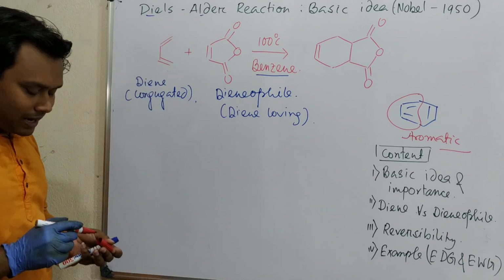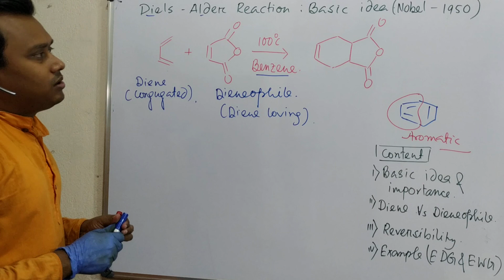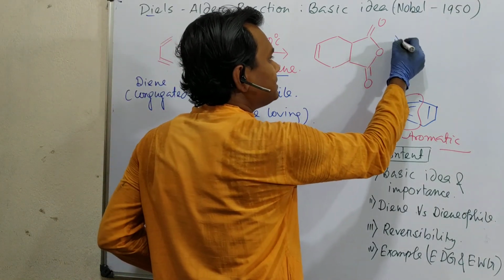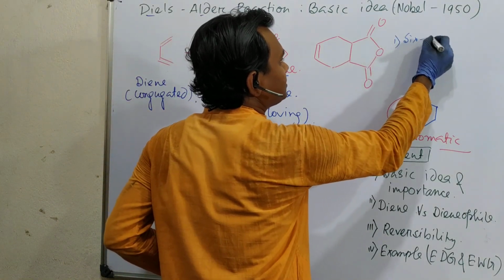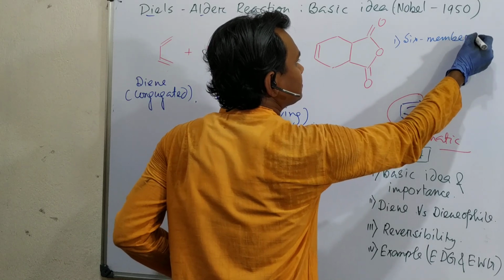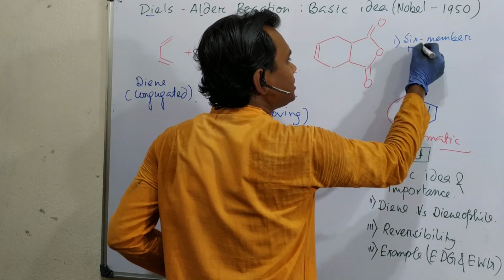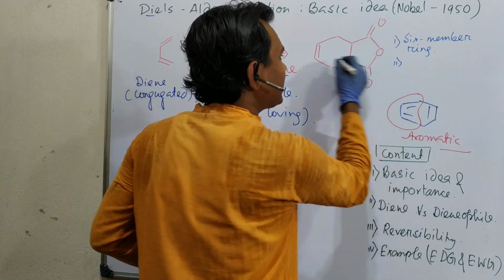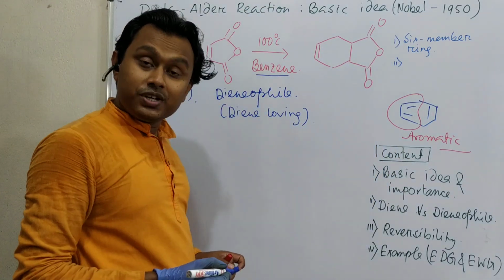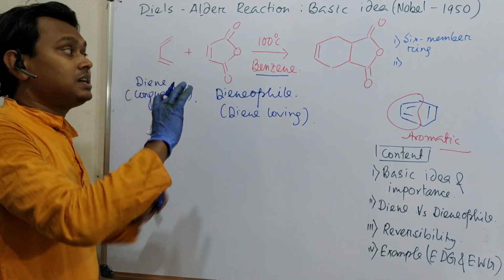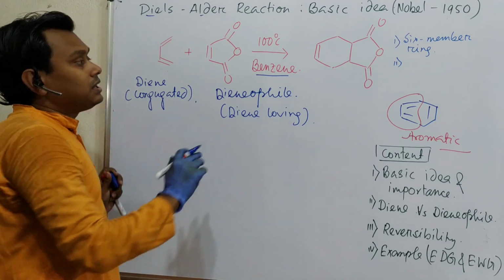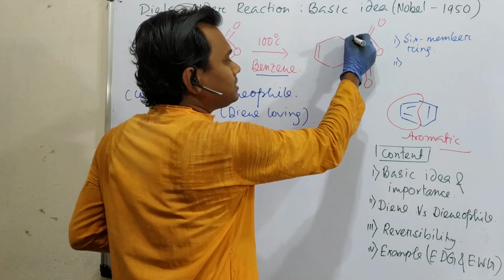Now what are we actually getting? First of all, our achievement is a 6-member ring, point number 1. Generally formation of a ring is difficult, but this is happening instantly. Second, see this position.